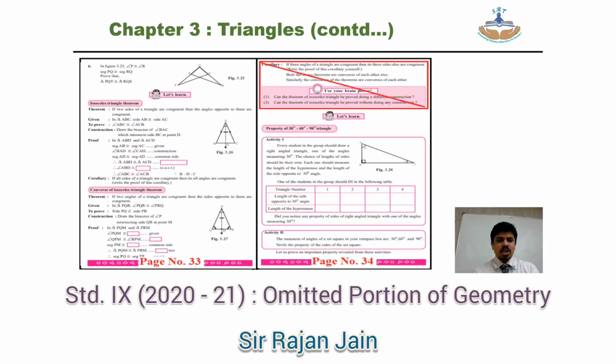Continuing with the chapter, page number 33. Now on your page number 33, I have not done any markings over here because the official PDF that has come does not have any line number or any specific question number that is being omitted. So they have given over their page number 33, but since from which line to which line is omitted is not mentioned over here, to be on a safer side, we will be doing everything from page number 33. Okay. Then coming to page number 34, top of the page, the entire corollary and use your brain power is omitted.